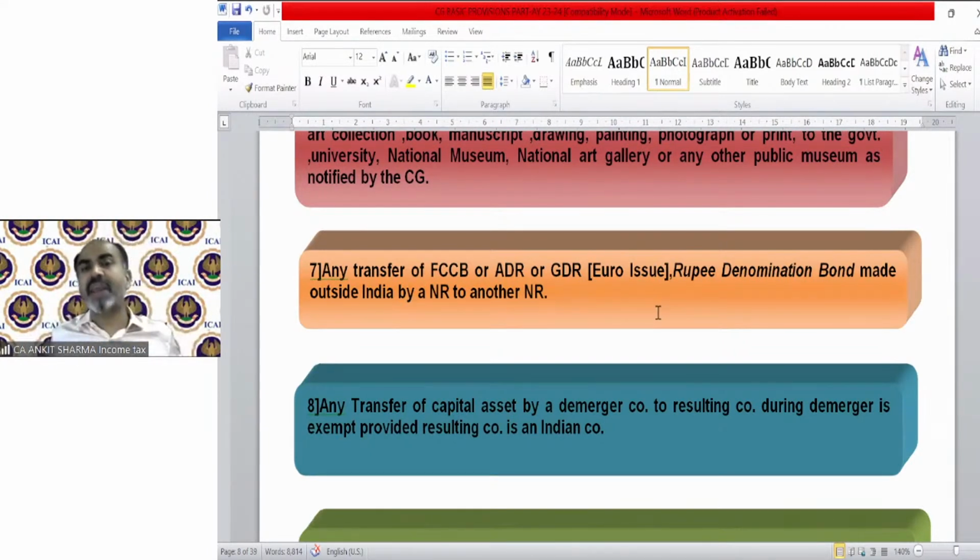Okay. Then ADR stands for American Depository Receipt. Like if you are issuing equity shares in India, we will call it equity shares. But against those equity shares issued in India, if you issue a depository receipt in America, we are not issuing equity shares in America. We have issued equity shares in India, but on behalf of those equity shares, we are technically issuing a depository receipt in America. That will be called American Depository Receipt.